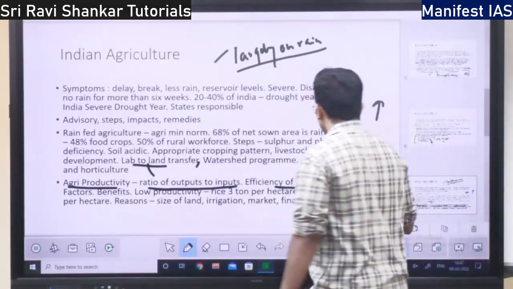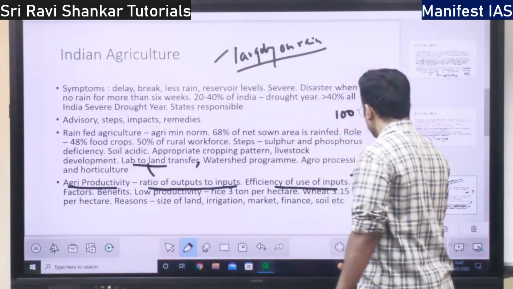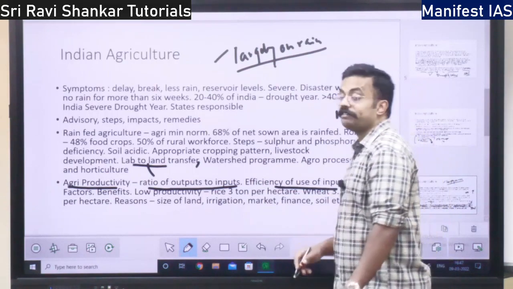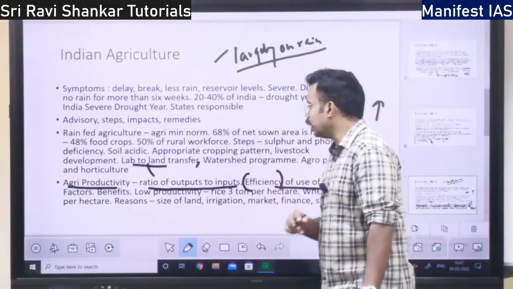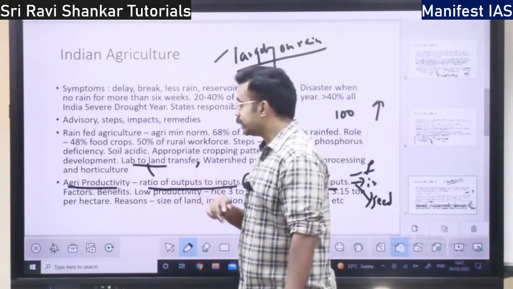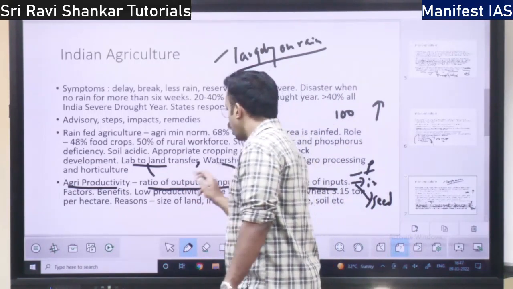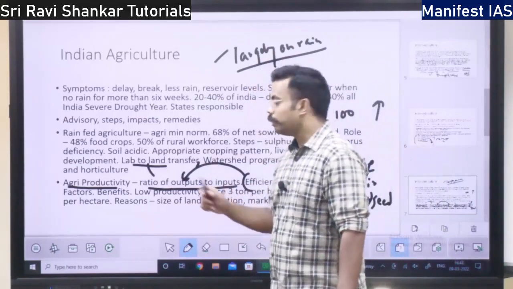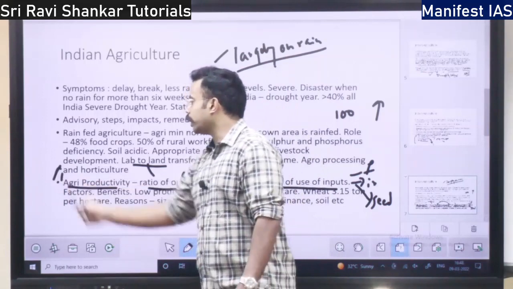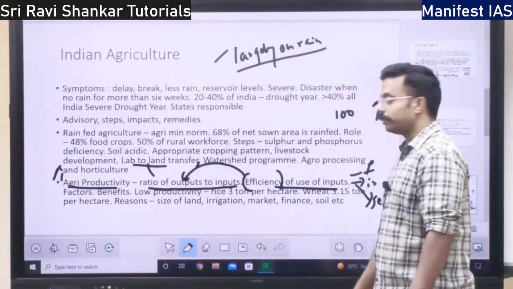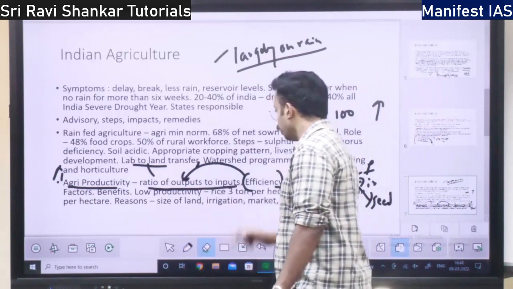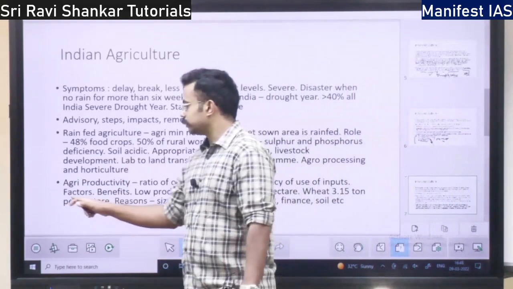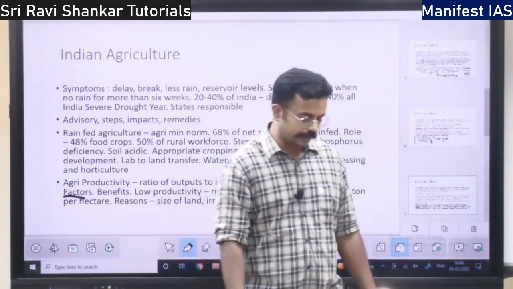If we see what happens, inputs, that is fertilizer, irrigation, seedlings. If we use them efficiently, what happens? When the usage is efficient, the output will be more. When the input usage is efficient, output will be more. When the output will be more, agriculture productivity will be more, right? Okay. So, what are the factors of agriculture productivity?